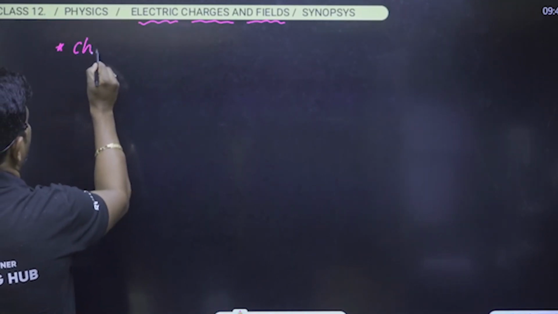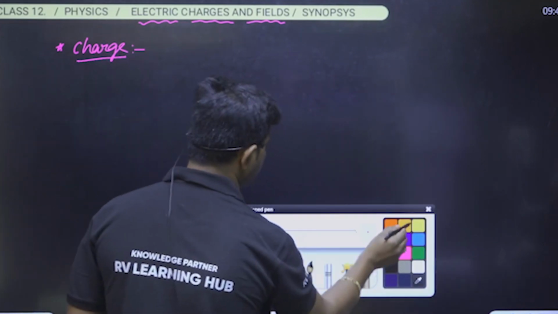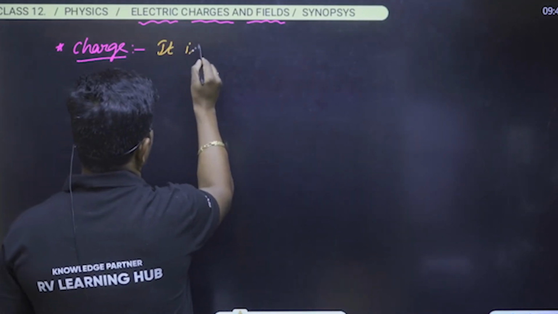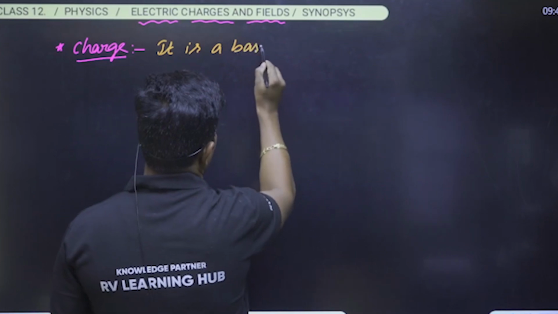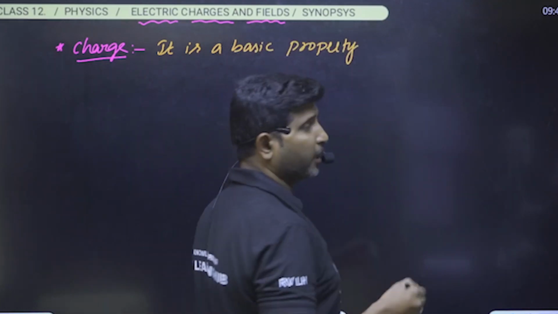So what is a charge? Charge is nothing but a basic property. Don't neglect definitions also.